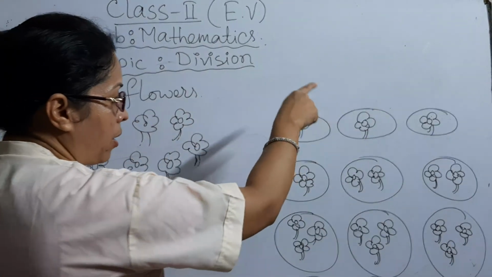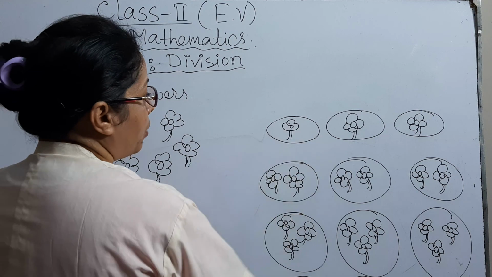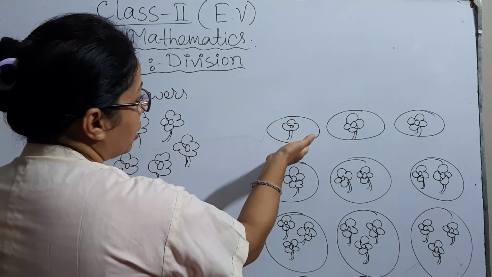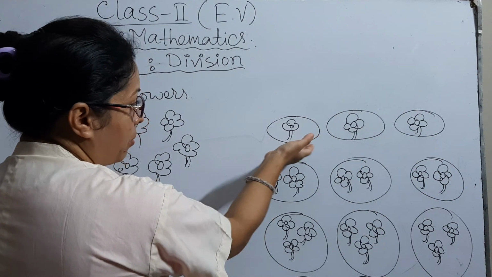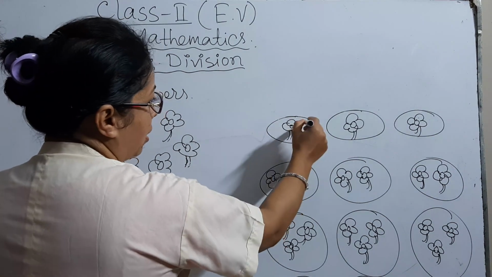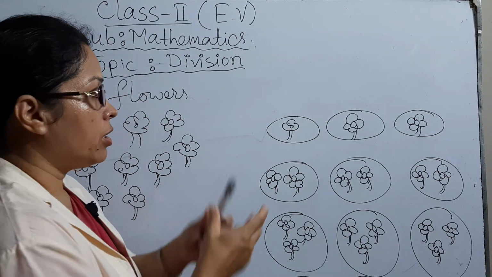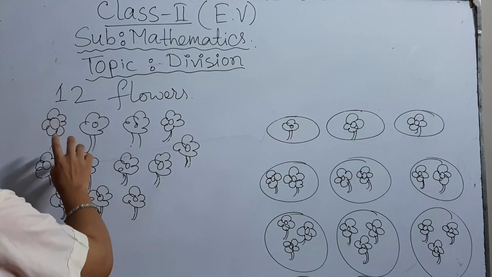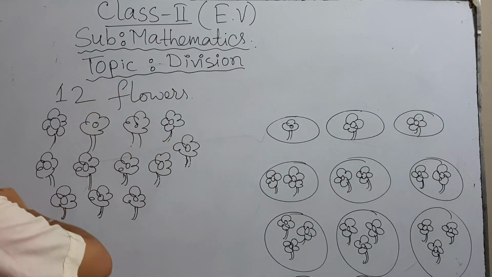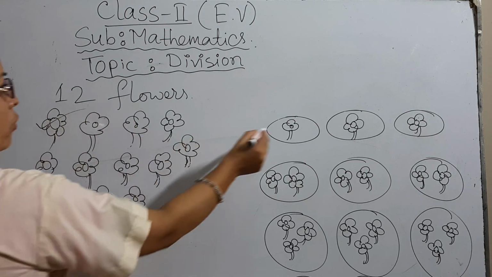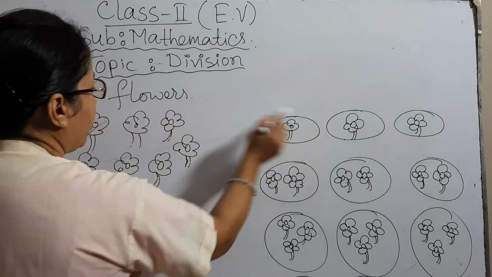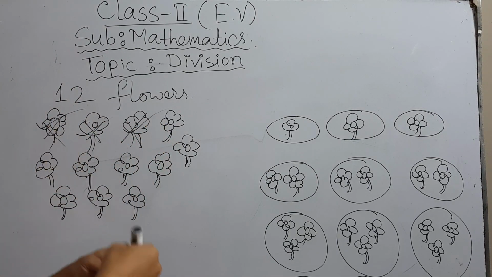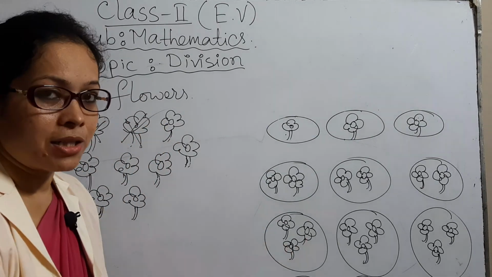I draw a circle to help you understand this is your friend, but it doesn't look like a friend. Suppose this is one plate, that is your friend. Take the plate, okay? And at first what will you do? Suppose from these 12 flowers, you will give this flower here, this here, this here. That is 3 flowers you have given. You give, that is, you divide, okay?